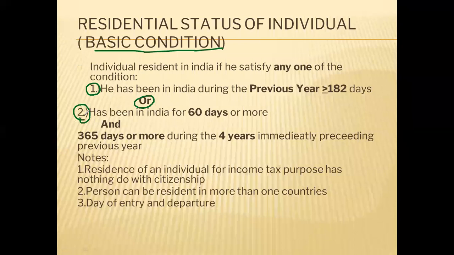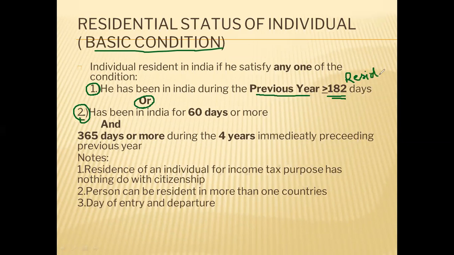Condition number one is very simple. We have done the practical illustration also. You just have to check whether in the previous year the individual was in India for 182 days or more. If yes, then automatically he will become resident.